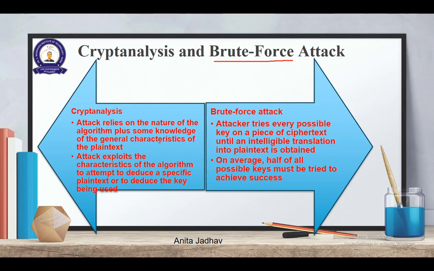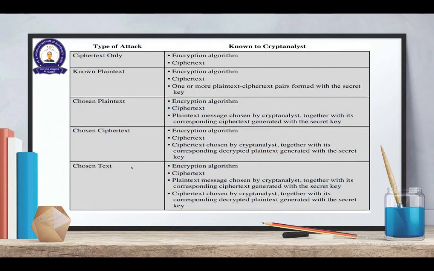I get a meaningful message after the fifth substitution. So I tried C, I tried D, I tried E, and F is giving me a meaningful translation. At that time I say okay, fifth might be the key, and then I try to decipher the entire sentence. This is a very general attack, and you have to take care that you do not fall to this brute force attack.